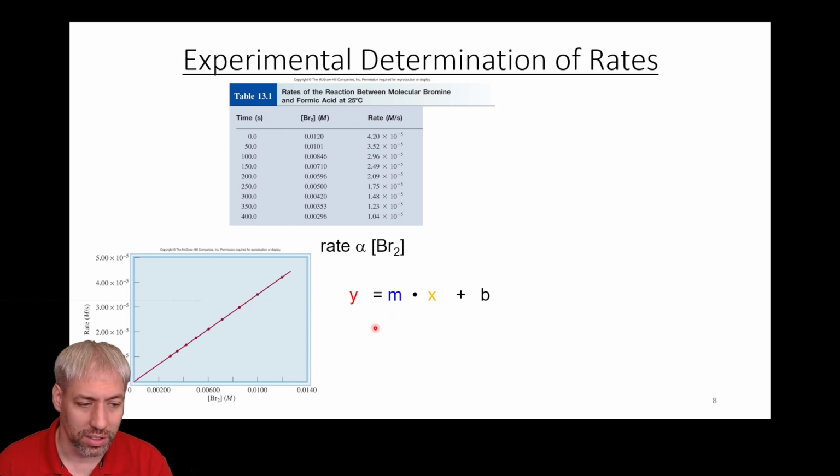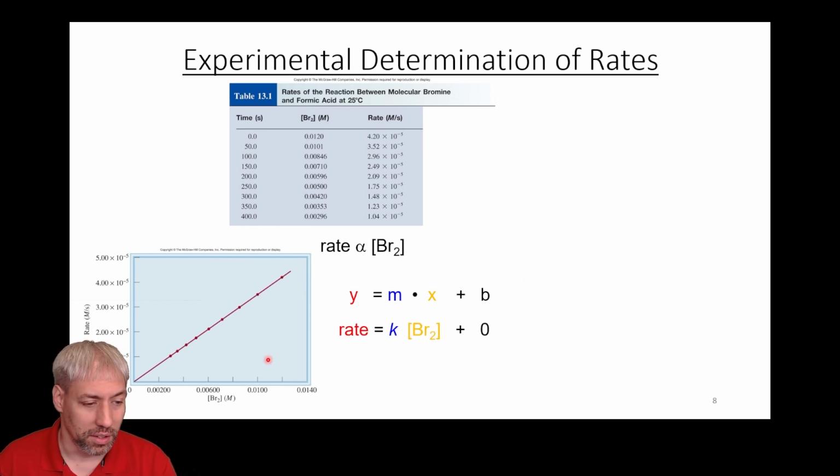And so straight lines are described by this equation, y equals mx plus b, y being the y-axis, x being the x-axis, m being the slope of the line, and b being the y-intercept. And this is all you need to describe a straight line. If you know the slope and b, the intercept, you can use any x to predict y, or any y to predict x, and calculate your answers from there.